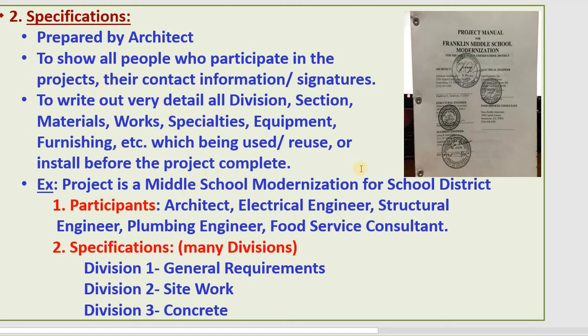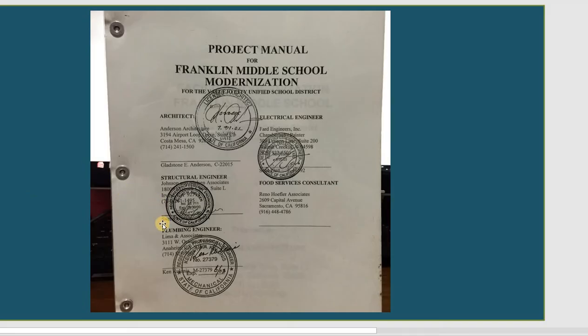So now in the specification, you see a lot of people among the consultants. For example, architect, electrical engineer, structural engineer, plumbing engineer, food service consultant also. They need to stamp and sign outside. In specification, they divide into many divisions, and each division shows something specific. For example, division 2 shows the site plan, 3 is concrete, and they continue with that.